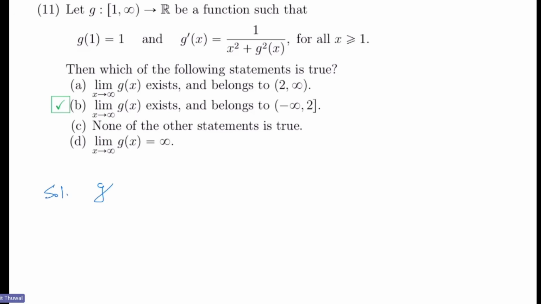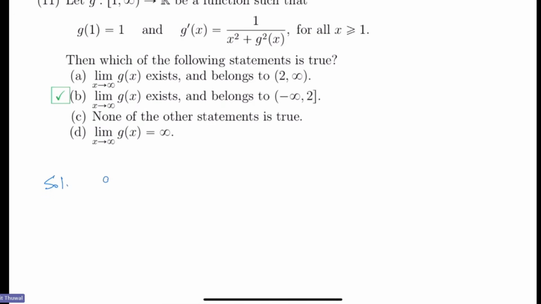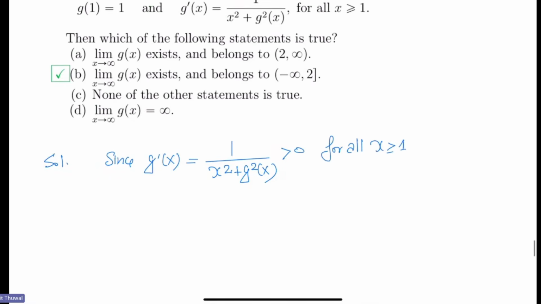Let me write everything very clearly for this problem. Since g'(x) equals 1 over (x squared plus g squared(x)), this is greater than or equal to 0. In fact, this is strictly greater than 0 for all x greater than or equal to 1, which implies that g is monotonically increasing. Monotone is enough.